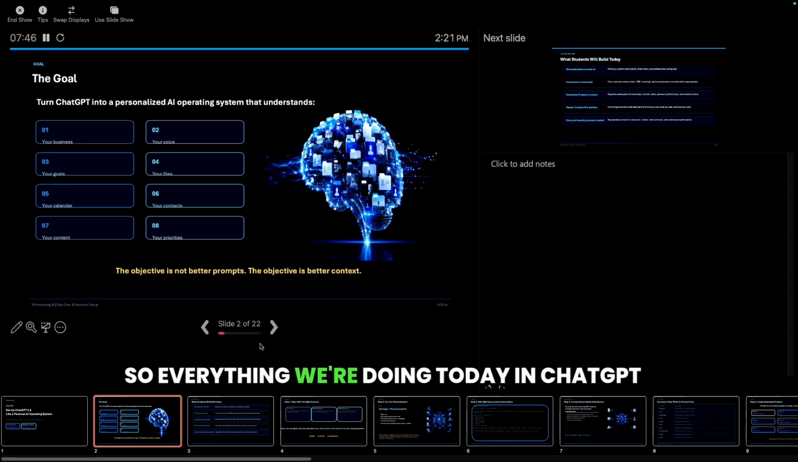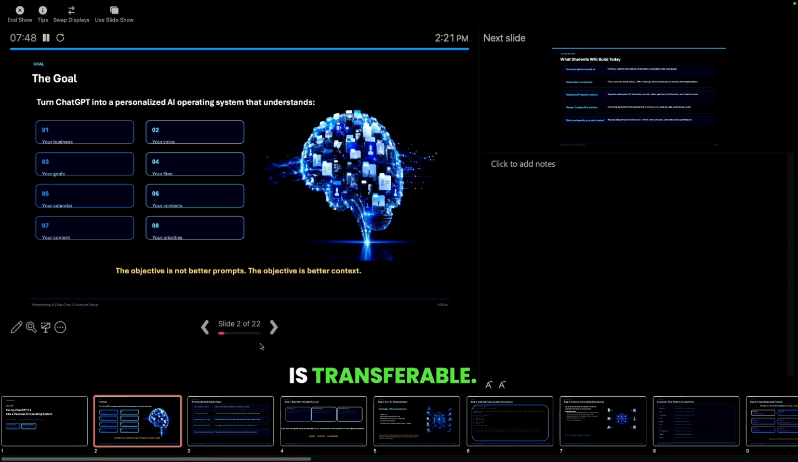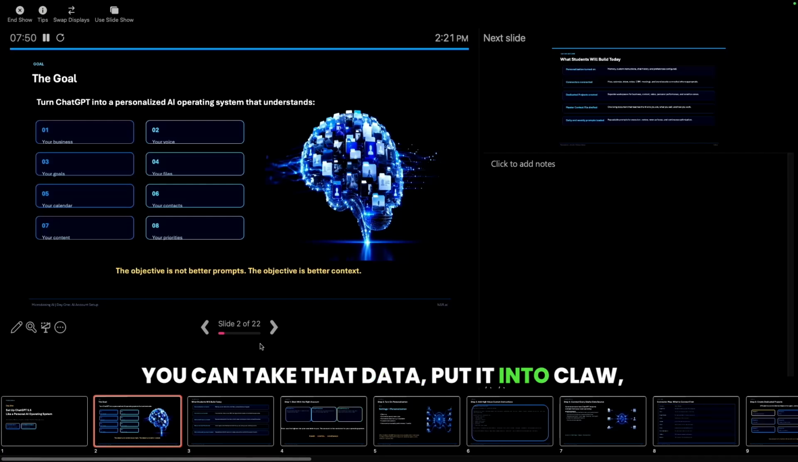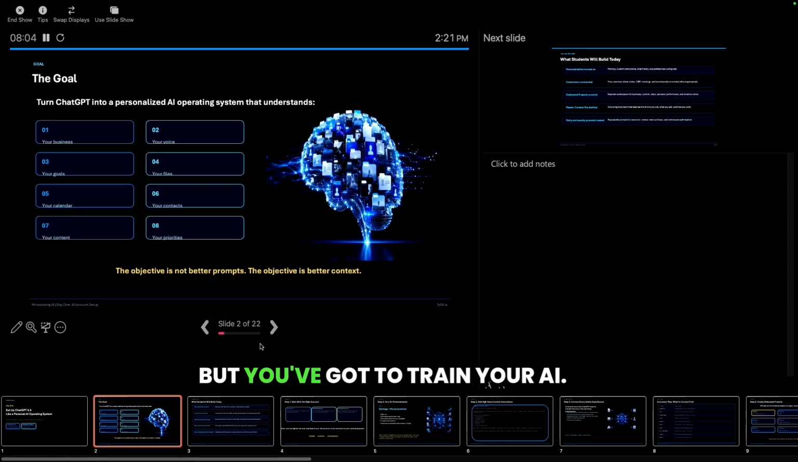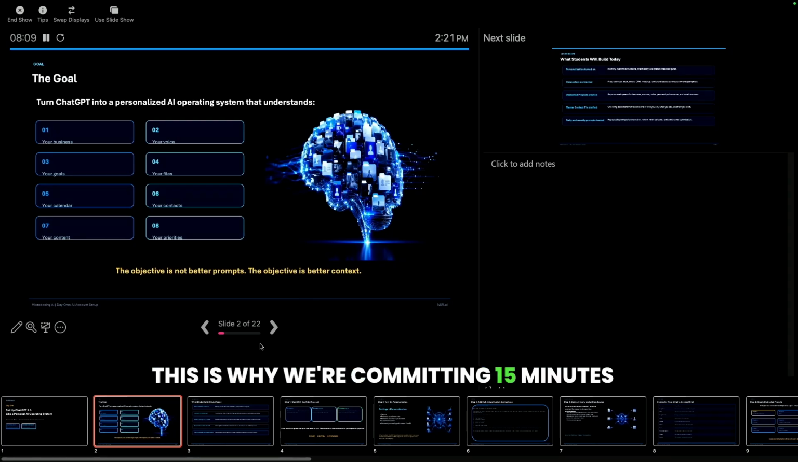So everything we're doing today in ChatGPT is transferable. You can take that data, put it into Claude, Gemini, Perplexity, Grok, whatever AI you want to use in the future. But all of the base learning, all of this information that we're pulling from our brain, giving to the AI, it's transferable and it gets better and better. But you've got to train your AI. This is why we're committing 15 minutes every single day to this process.